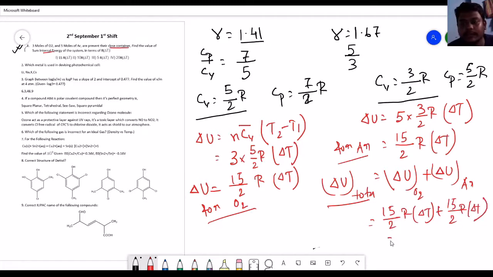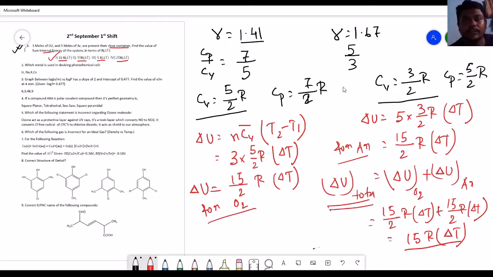It will become 15 R delta T. So we have options of 15 R delta T, 10 R delta T, 5 R delta T, 20 R delta T. So the correct option is this, that is 15 R delta T for the total of oxygen and argon.